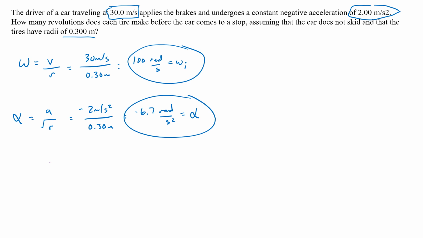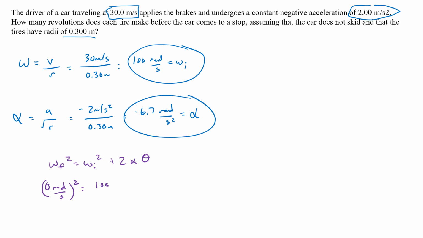So I don't have time, so the easiest way to do this is going to be using our omega f squared equals omega i squared plus 2 alpha theta, and that'll allow us to find theta, which is the end goal, and then we can think about how many revolutions that is. So if I'm inevitably stopping, that's 0.